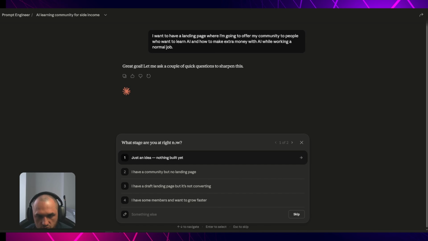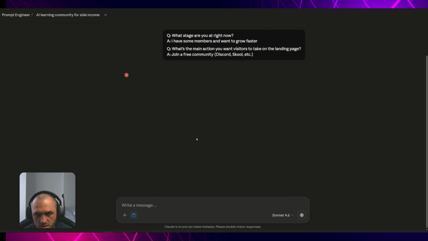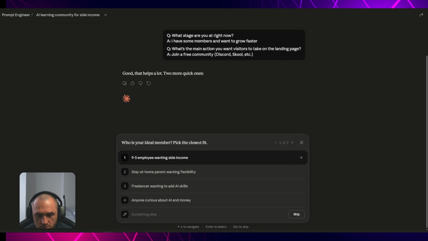What stage are you at right now? Just an idea. I have a community but no landing page. I have a draft landing page but it's not converting. Have some members and want to go faster. So let's say this: I have members and want to go faster. What's the main action visitors take? Join the free community, we're going to say. Who is your ideal member? Anyone curious about AI and money?